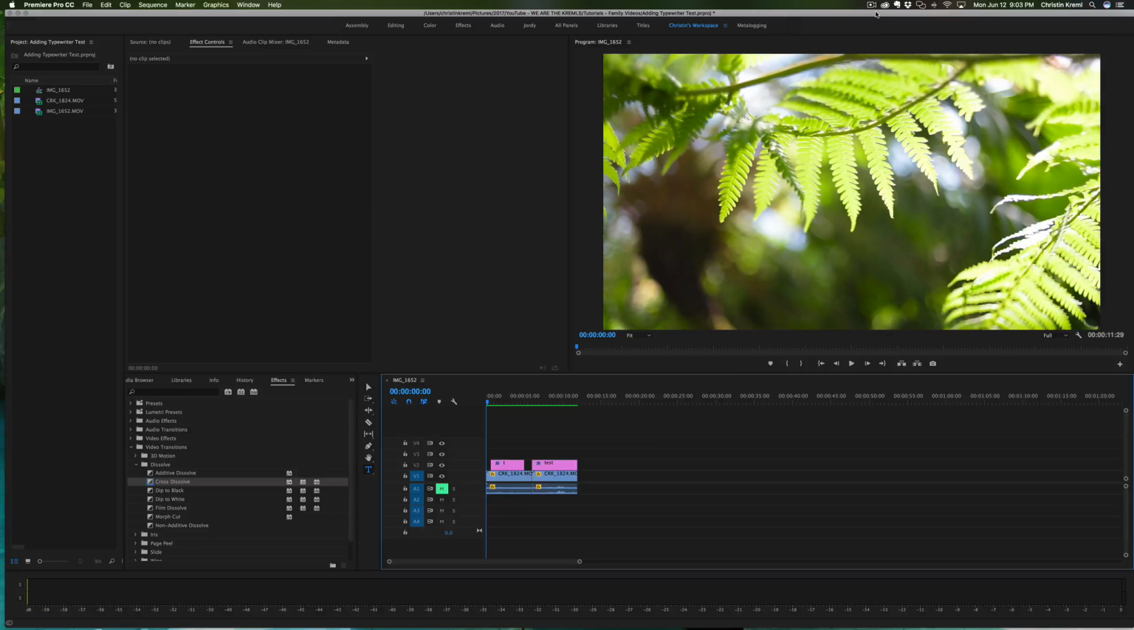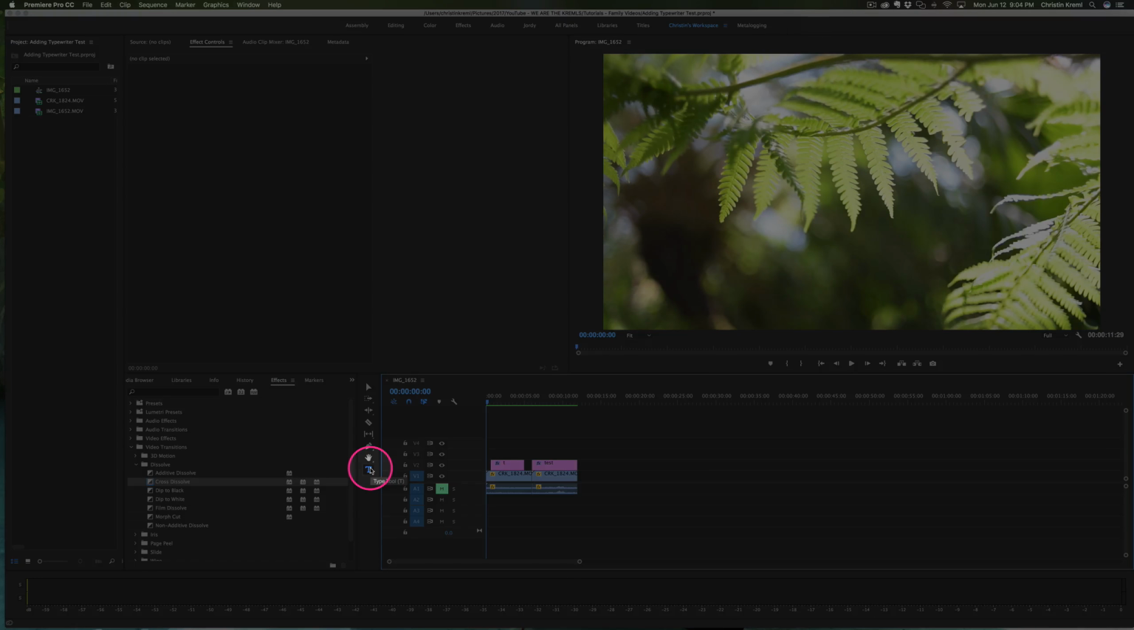Hi everyone, Kristen here, and today I'm going to show you how to add a typewriter effect to your text directly in Premiere Pro. The good thing is that Premiere Pro just came out with what they are calling the Essential Graphics panel, and we also have a new tool called the Type tool.